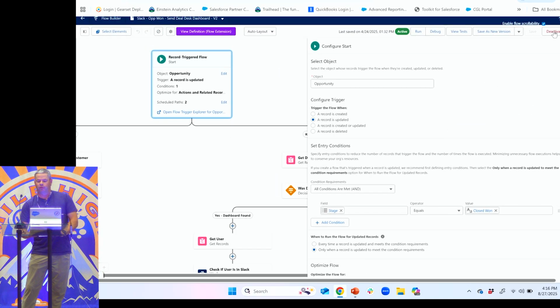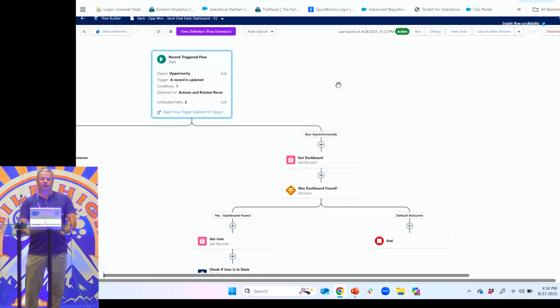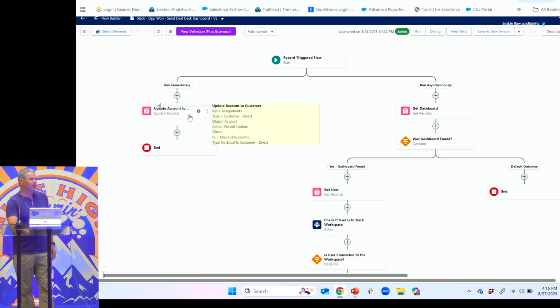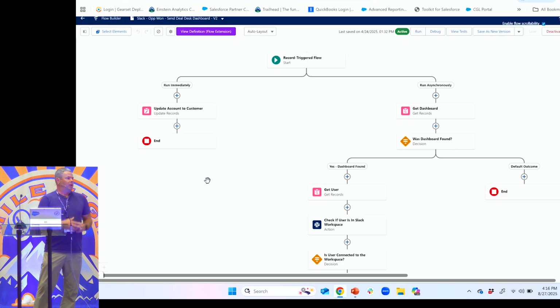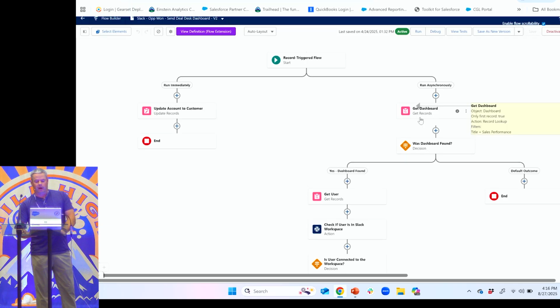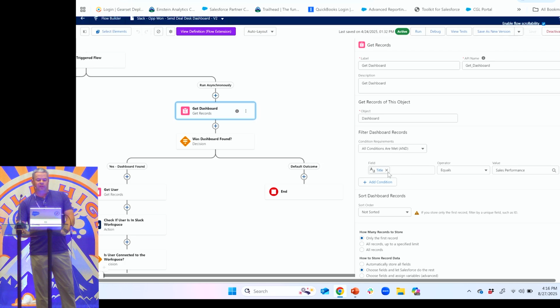Okay. And why we want to do that is because it's calling out to an external system, and we can't really control the timing. So if this was a record-triggered flow, as you can see on the left side, it's making an update to the account. The type goes to customer. You want to make sure the order of things happens properly, and when you're calling out to that external system, you can't really control that. So that's why we're using the asynchronous path for this. Okay? Now, we're doing a get record. We're getting our dashboard. We're just saying title equals sales performance.